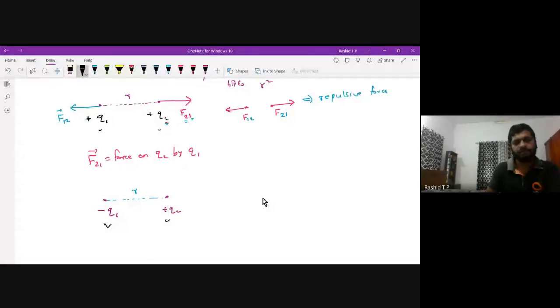Therefore, the force experienced by charge 2 will be an attractive force. Charge Q2 will come towards charge Q1. This is the force experienced by charge 2 because of 1. Charge Q1 will move toward charge Q2. This is the direction of the force on charge 1 because of 2. Therefore, wherever an attractive force is there, we will represent it in this fashion.